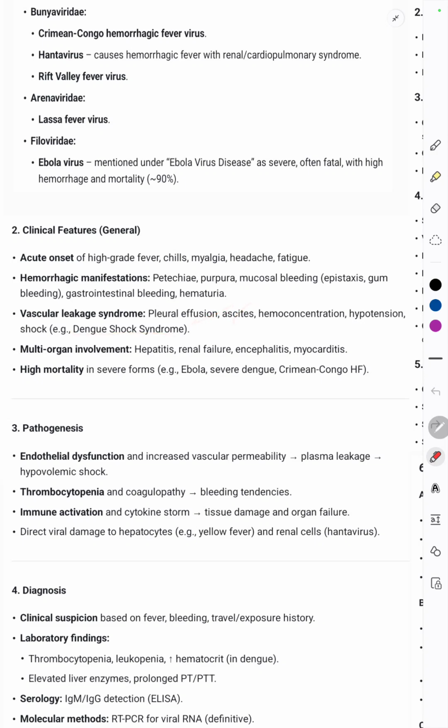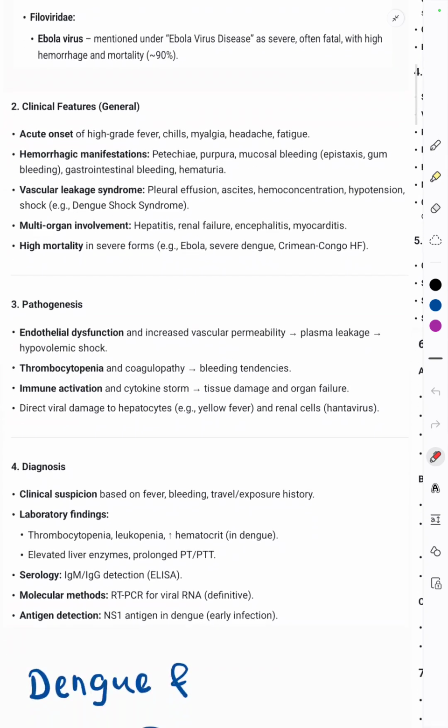So these are the things that should be looked for under ultrasound, especially in case of dengue shock syndrome. Multiple organ involvement can lead to hepatitis, renal failure, myocarditis, and high mortality. Severe forms are like dengue shock syndrome, dengue hemorrhagic fever, Ebola virus. And then the pathogenesis: there is endothelial dysfunction, increased vascular permeability, plasma leakage leading to hypovolemic shock.